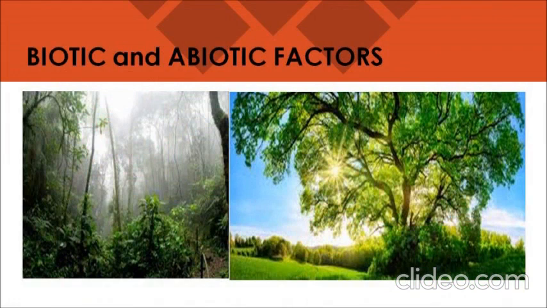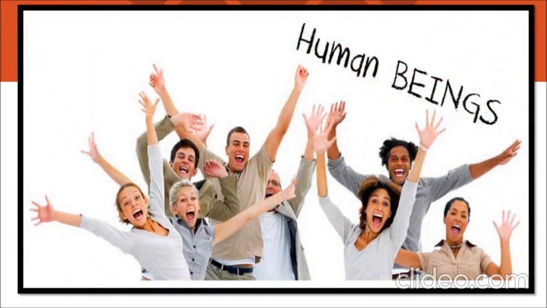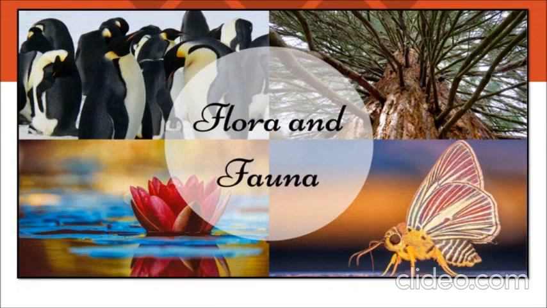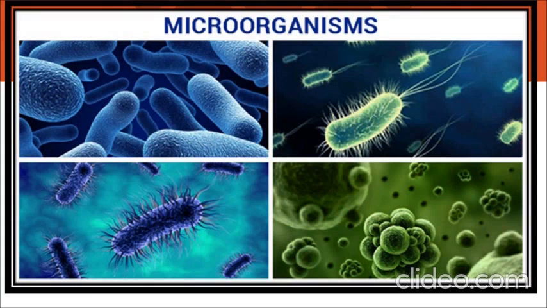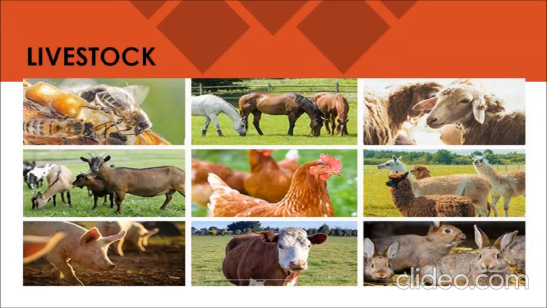A very good example of a biotic resource is human beings. There are many more examples of biotic resources like flora and fauna, fisheries, microorganisms, bacteria, all the livestock.